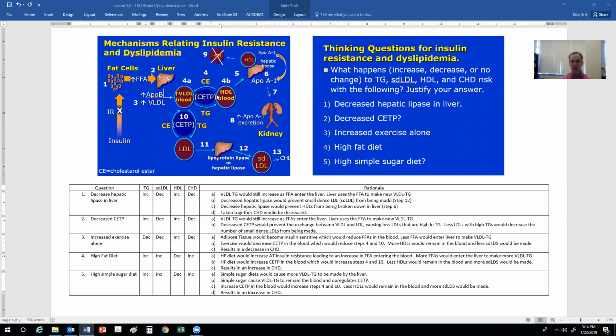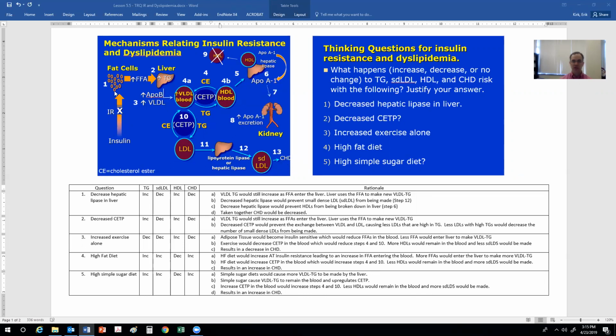At the same time, you would have a decrease in the exchange between VLDL and HDL, and therefore a reduction in triglyceride-rich HDL returning to the liver. And therefore, you would have an increased amount of HDLs in the circulation. Taken together, you would have healthy HDLs, a decrease in small dense LDLs, and therefore a reduction in coronary heart disease.